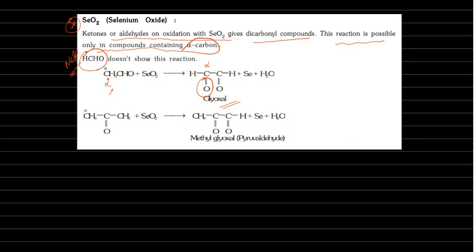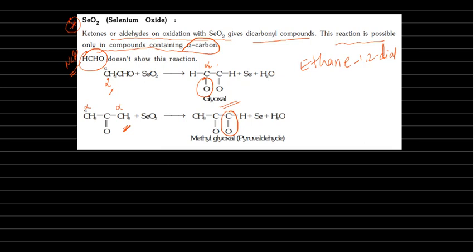Glyoxal is a common name. The IUPAC name is ethane-1,2-dial, otherwise glyoxal. Now if you take acetone, here the right side and left side both have alpha hydrogens, and either alpha carbon can get oxidized. So I am taking the right side carbon, and this one is getting oxidized to carbonyl.